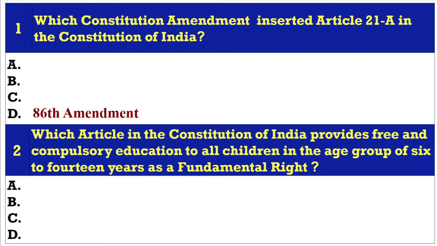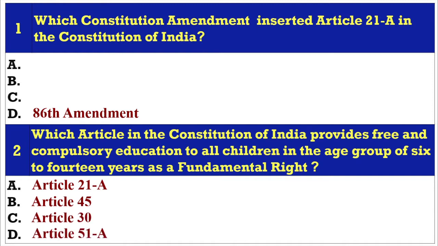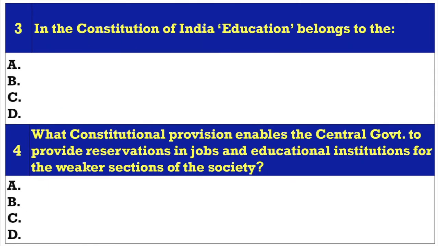Question 2. Which article in the Constitution of India provides free and compulsory education to all children in the age group of 6 to 14 years as a fundamental right? A. Article 21A, B. Article 45, C. Article 30, D. Article 51A. Answer A. Article 21A.